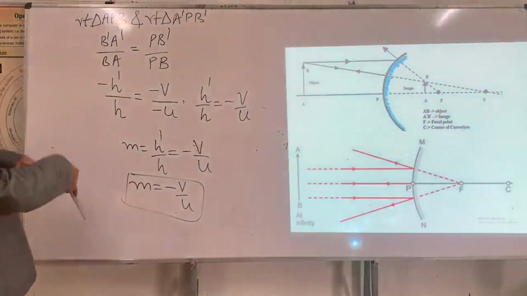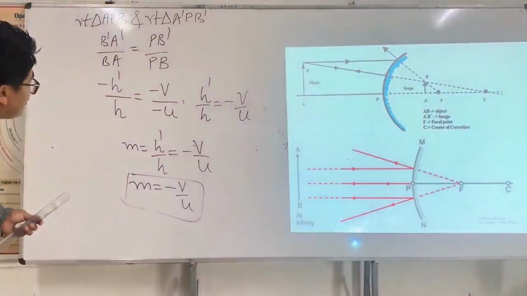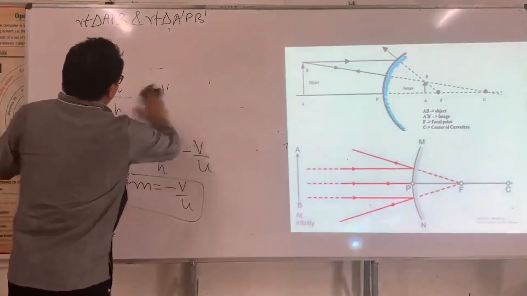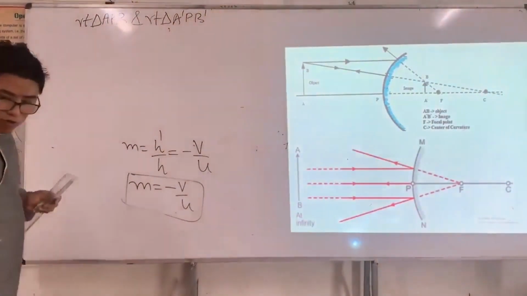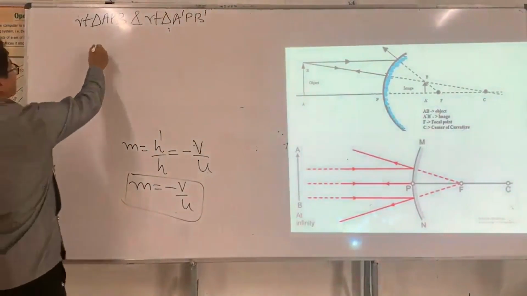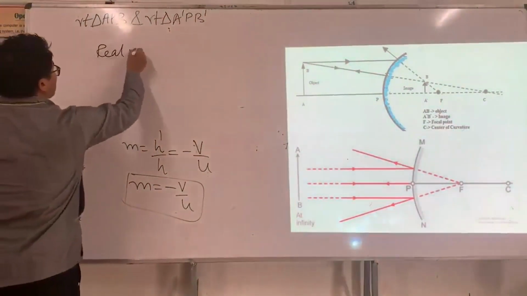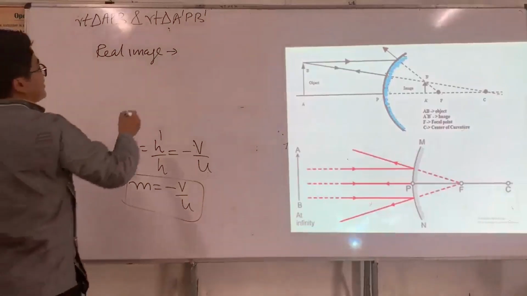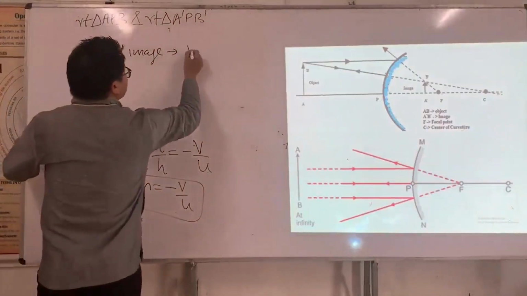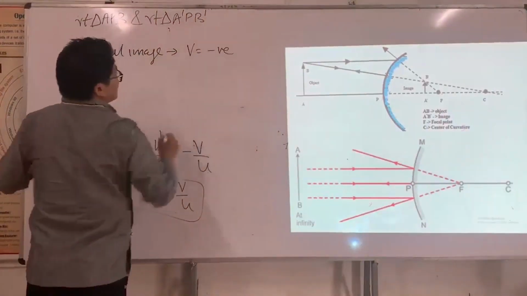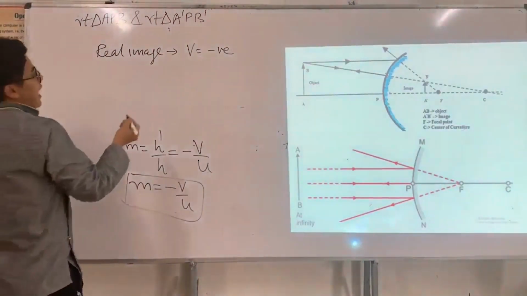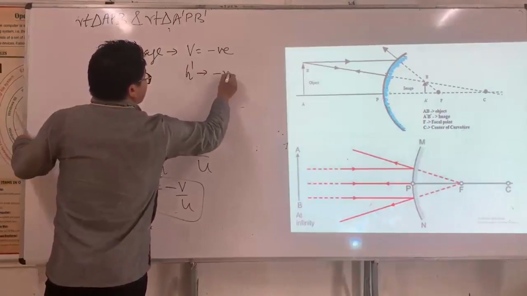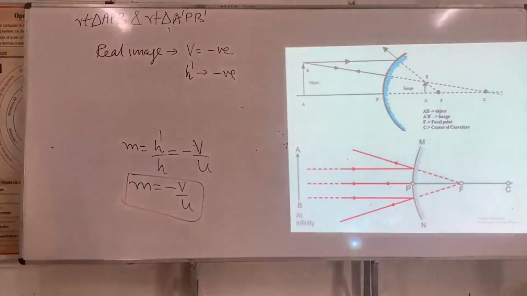Once you know the mirror equation, you can easily work it out. So whenever we talk about a real image, v is always negative, and h prime is always negative. Why? It is always inverted.